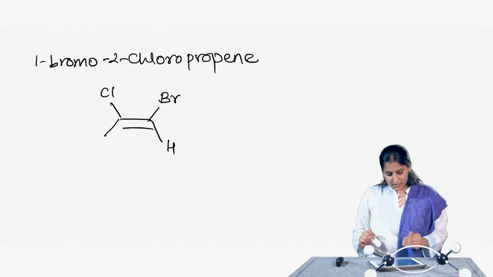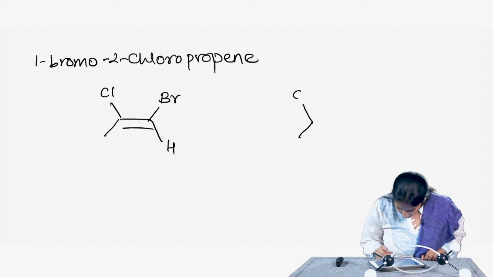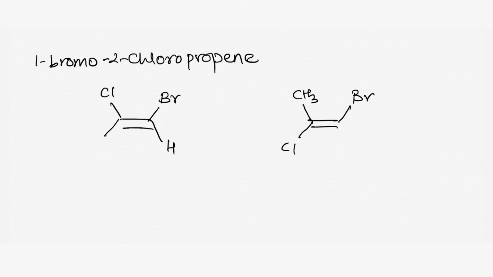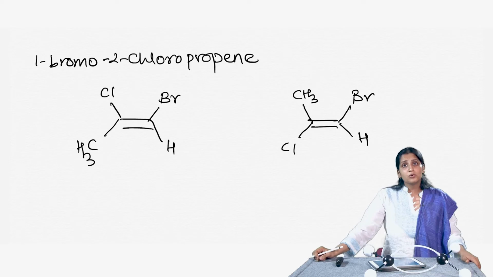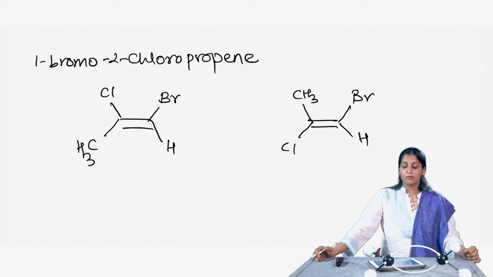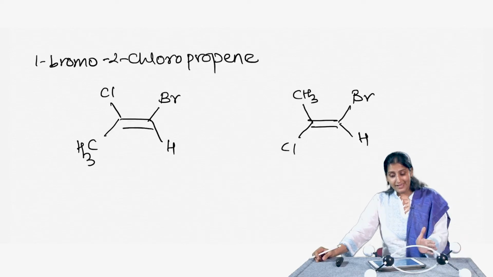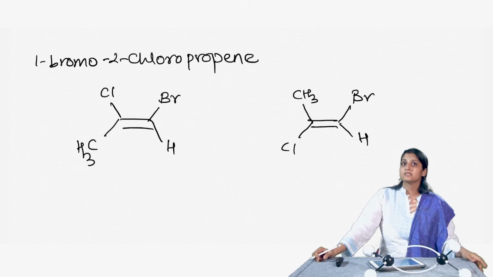Now, remember that this molecule I have drawn versus this molecule here, both of them are actually 1-bromo-2-chloropropene molecules. So, it would be wrong to just name this particular molecule as 1-bromo-2-chloropropene, because I can clearly see that the two diastereomers can be written with just this name.